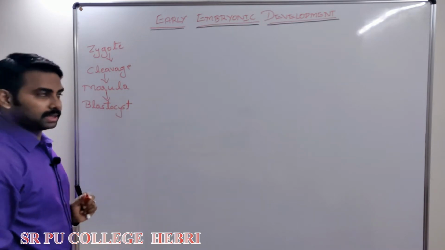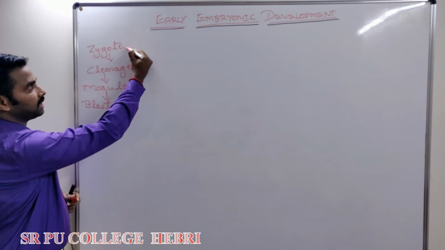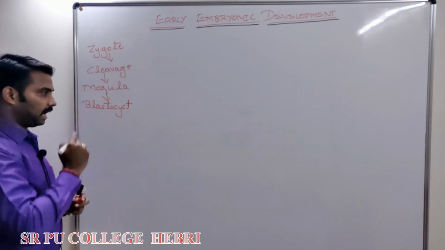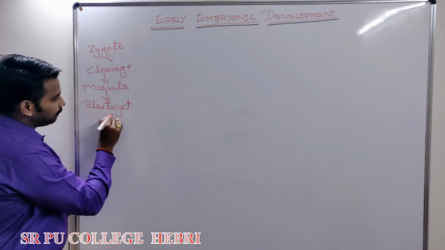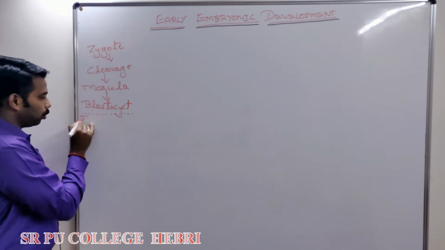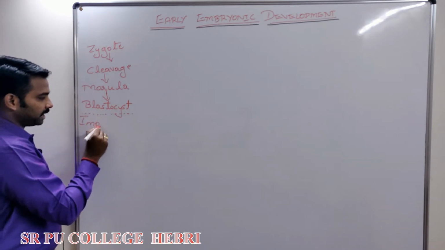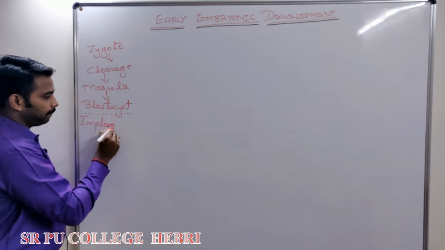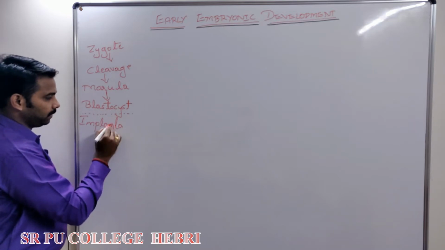Once the blastocyst is formed, this blastocyst undergoes the next stage called what? Implantation.